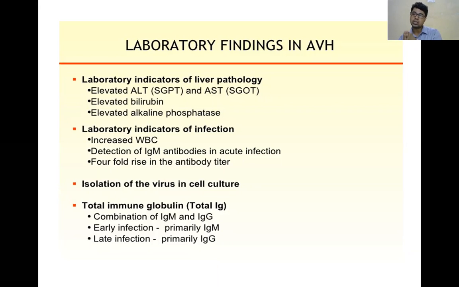Otherwise, albumin is the synthetic marker of the liver, and also globulin, but globulin is not specific. These are the synthetic markers, or decreased synthesis of these enzymes or proteins, in hepatitis.